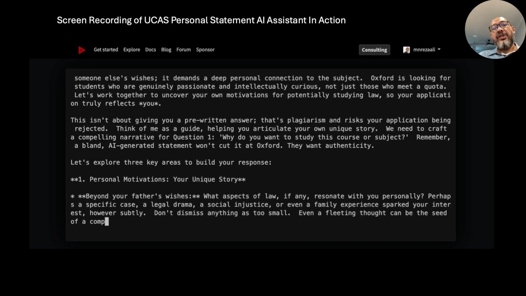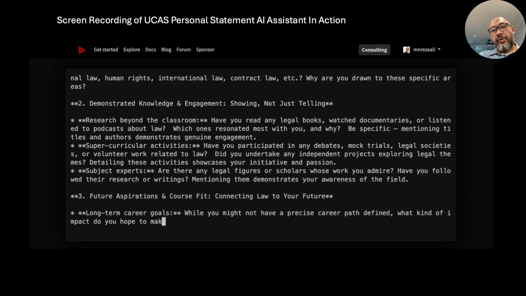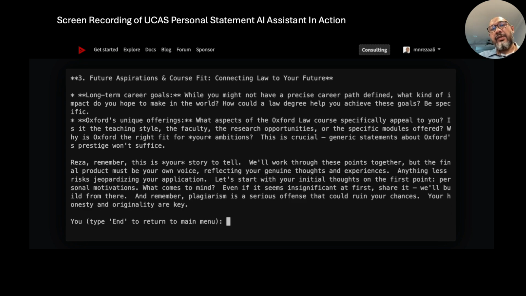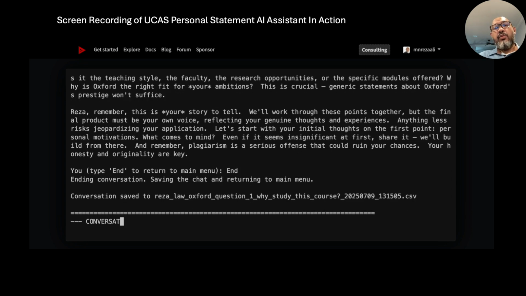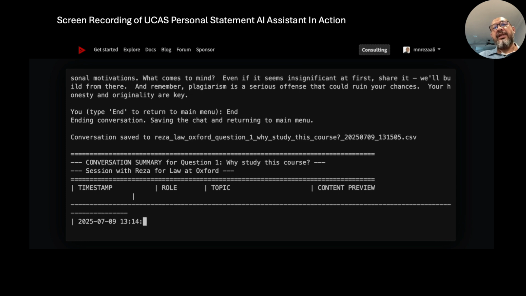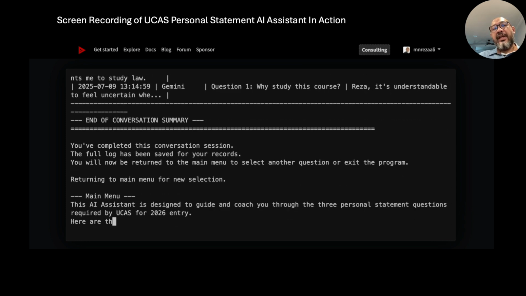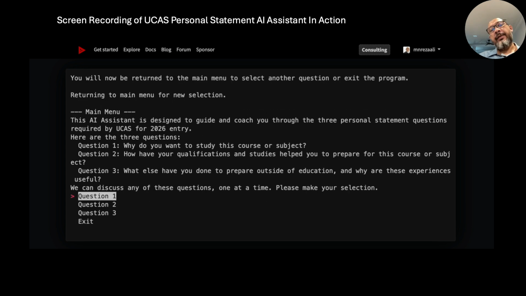To end the conversation, type N at the input, and once that is done, the conversation is concluded. The program will print the conversation history and return the user to the main menu, where the user can choose another question.